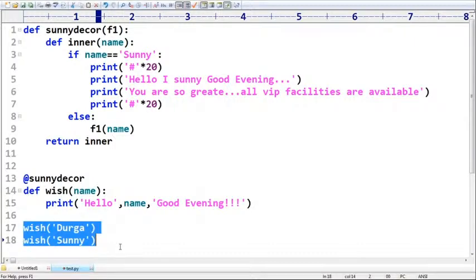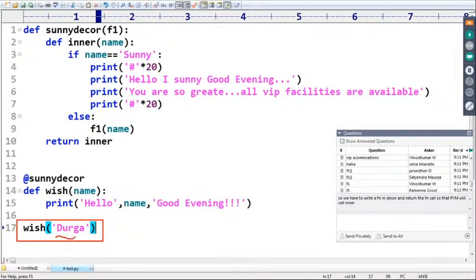Now observe this one. Take a bit very special care, sir. Now I am calling which method? Bypassing Durga as the argument, right? Take a bit special care about this terminology. Whenever we are calling the method, bypassing Durga as the argument, immediately the Python virtual machine will check, is there any decorator configured?